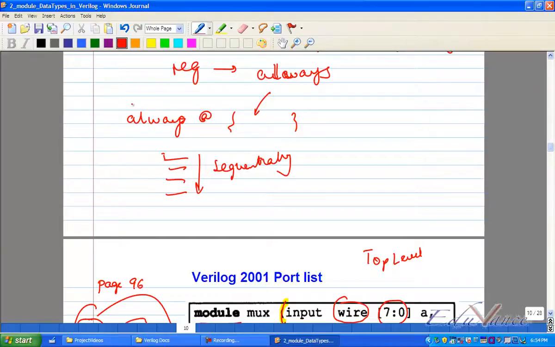There are a lot of differences here. Slowly in the course I will explain everything. For now, understand, they will be executed what? Sequentially. Finally, whatever is being consumed here, in the last statement, what should it be? It has to be a reg.